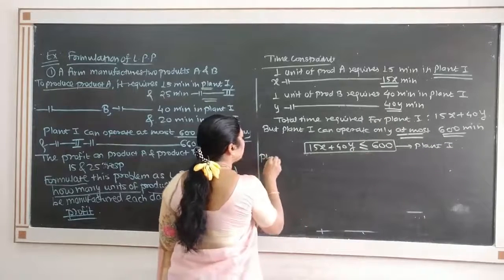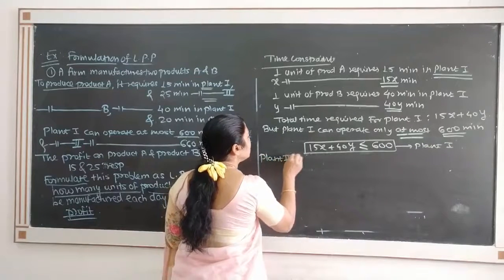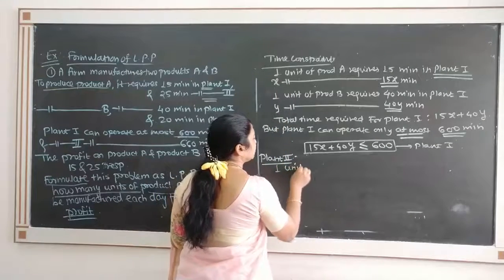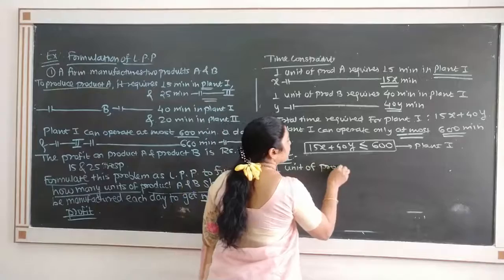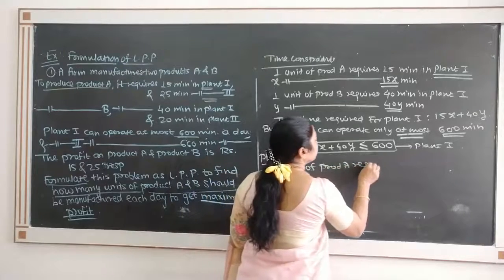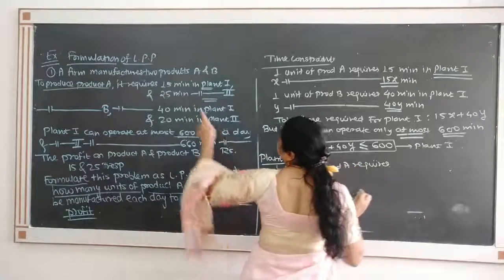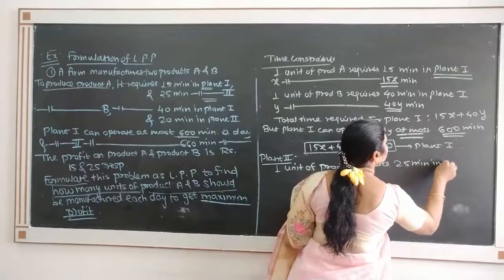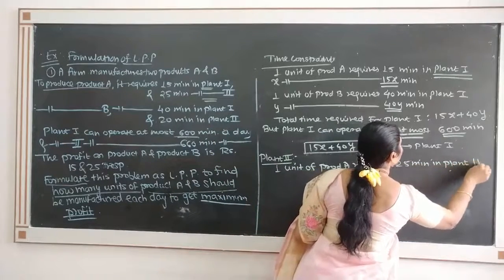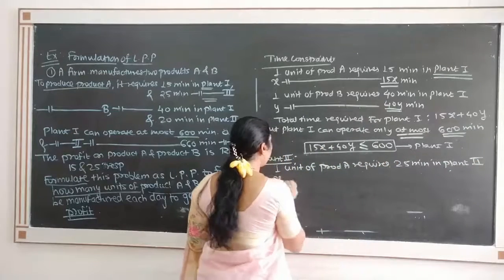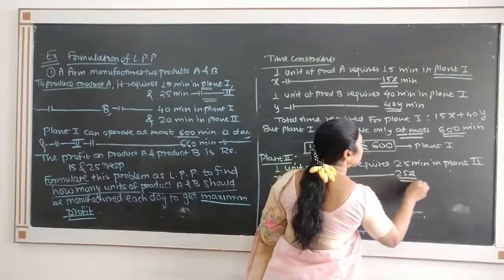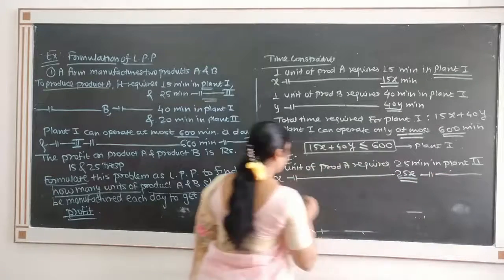Similarly, consider the time constraint due to plant 2. See what happens in plant 2. 1 unit of product A requires 25 minutes in plant 2. Therefore, x units of product A require 25x minutes in plant 2.